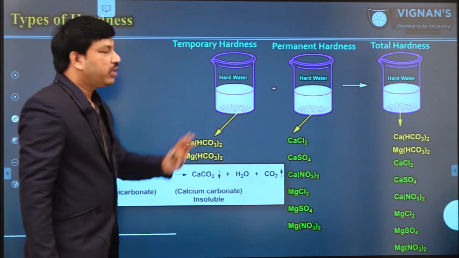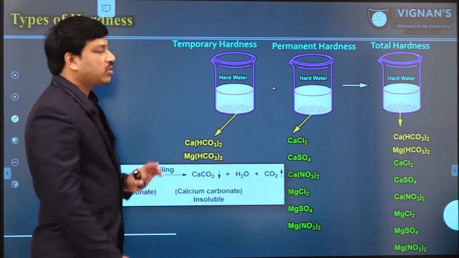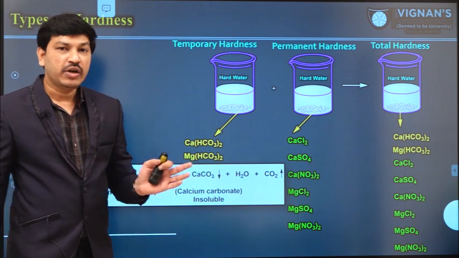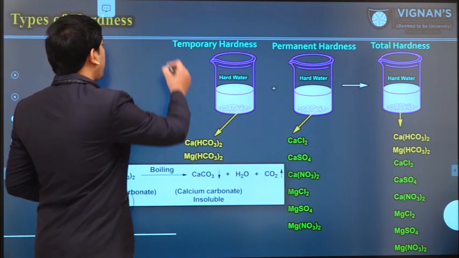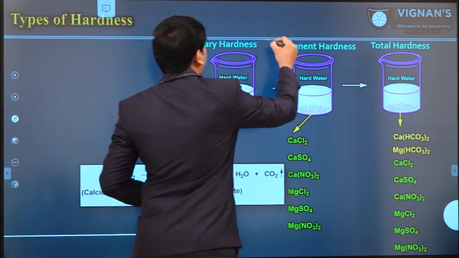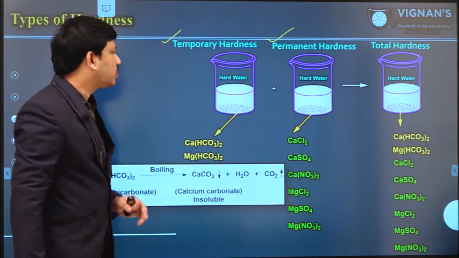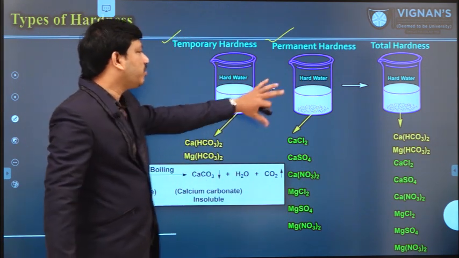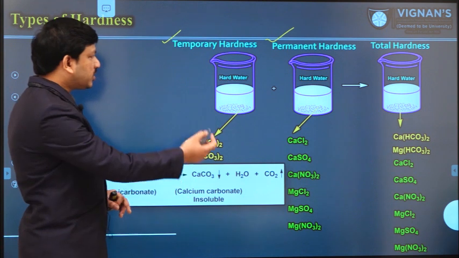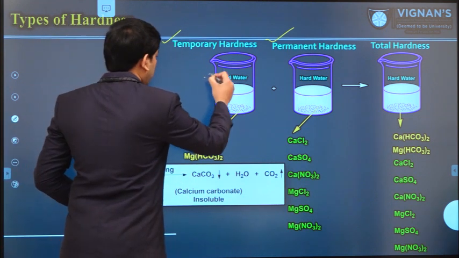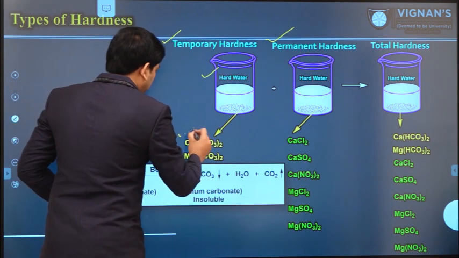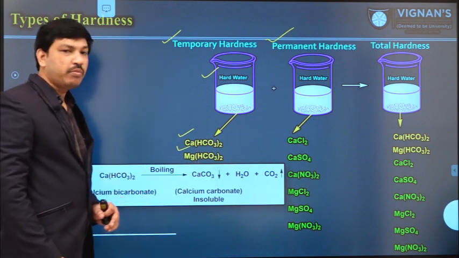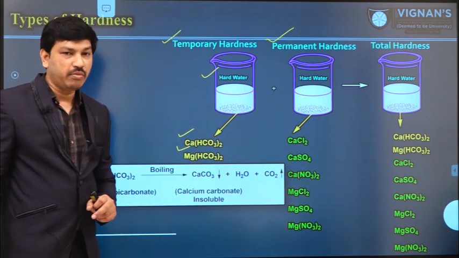Before that, let us see the different types of hardness. Hardness can be classified into two different types: temporary hardness and permanent hardness. What is the meaning of temporary hardness and permanent hardness? If you see this figure, in the first water sample we have two different salts, calcium bicarbonate and magnesium bicarbonate.